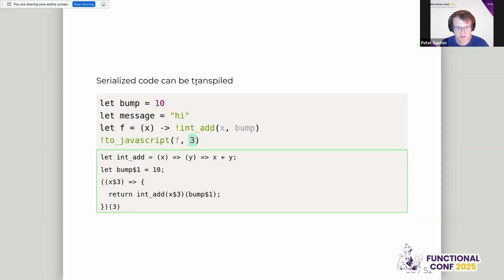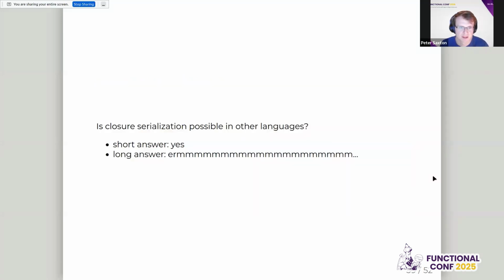But yeah, so serialized code can be transpiled. So this is the JavaScript version of the closure that we captured, noting that the bump value is called bump 110, but the message value here is not. So this allows you to have a program that runs essentially during build time. The use of message is build time, but then the return to JavaScript becomes the runtime. So yes, effects and closure serialization are very powerful because we now have 2 environments that this one program is running in. And so is closure serialization possible in other languages?